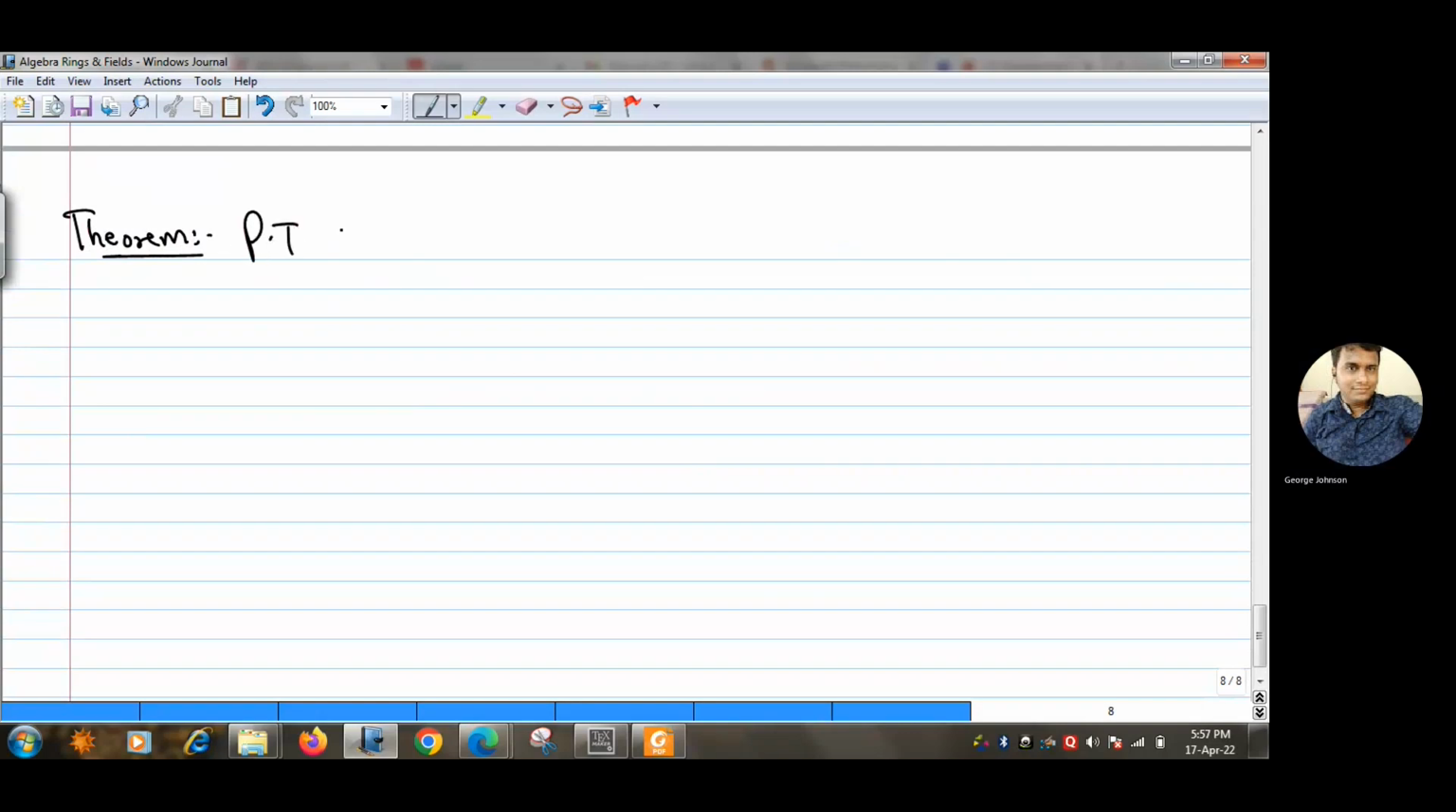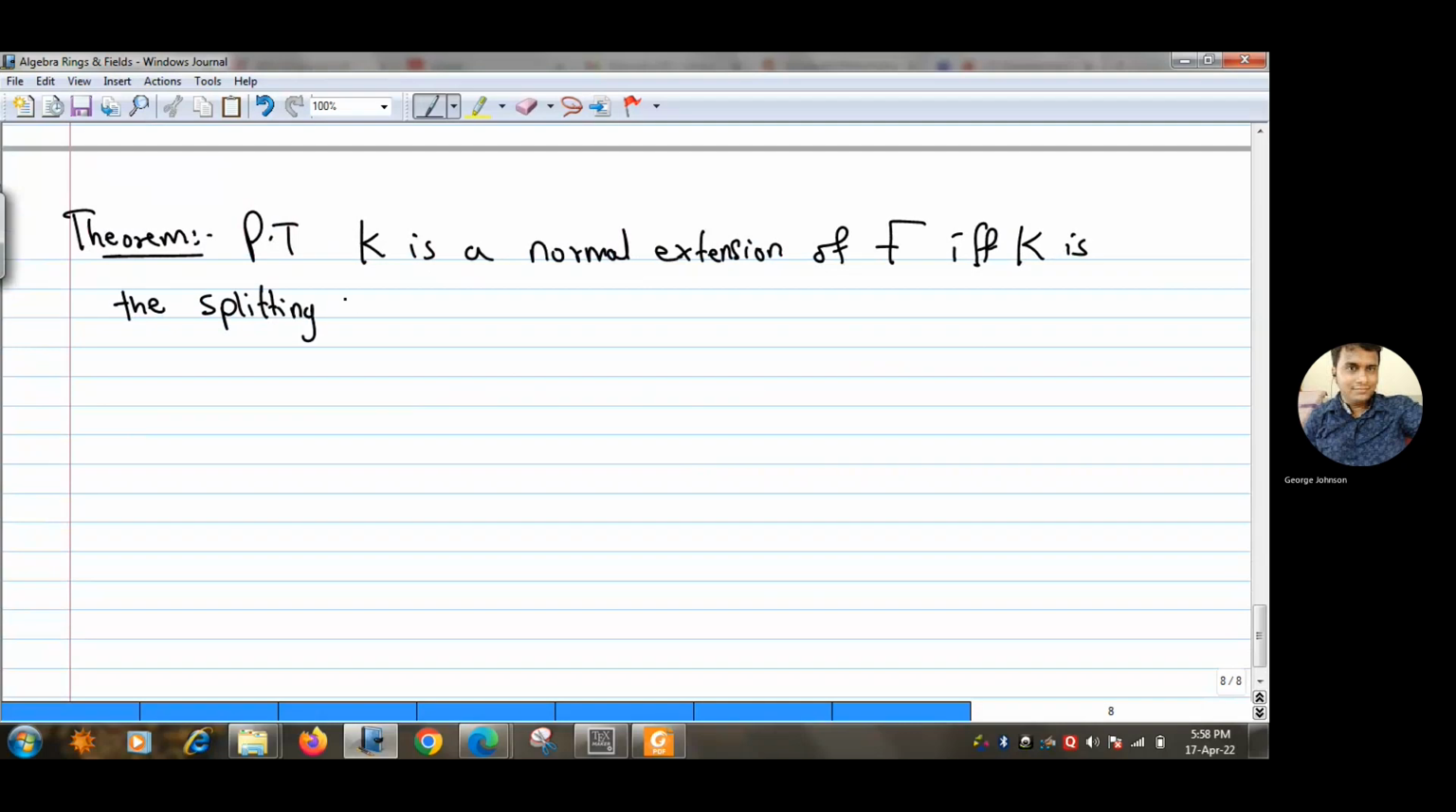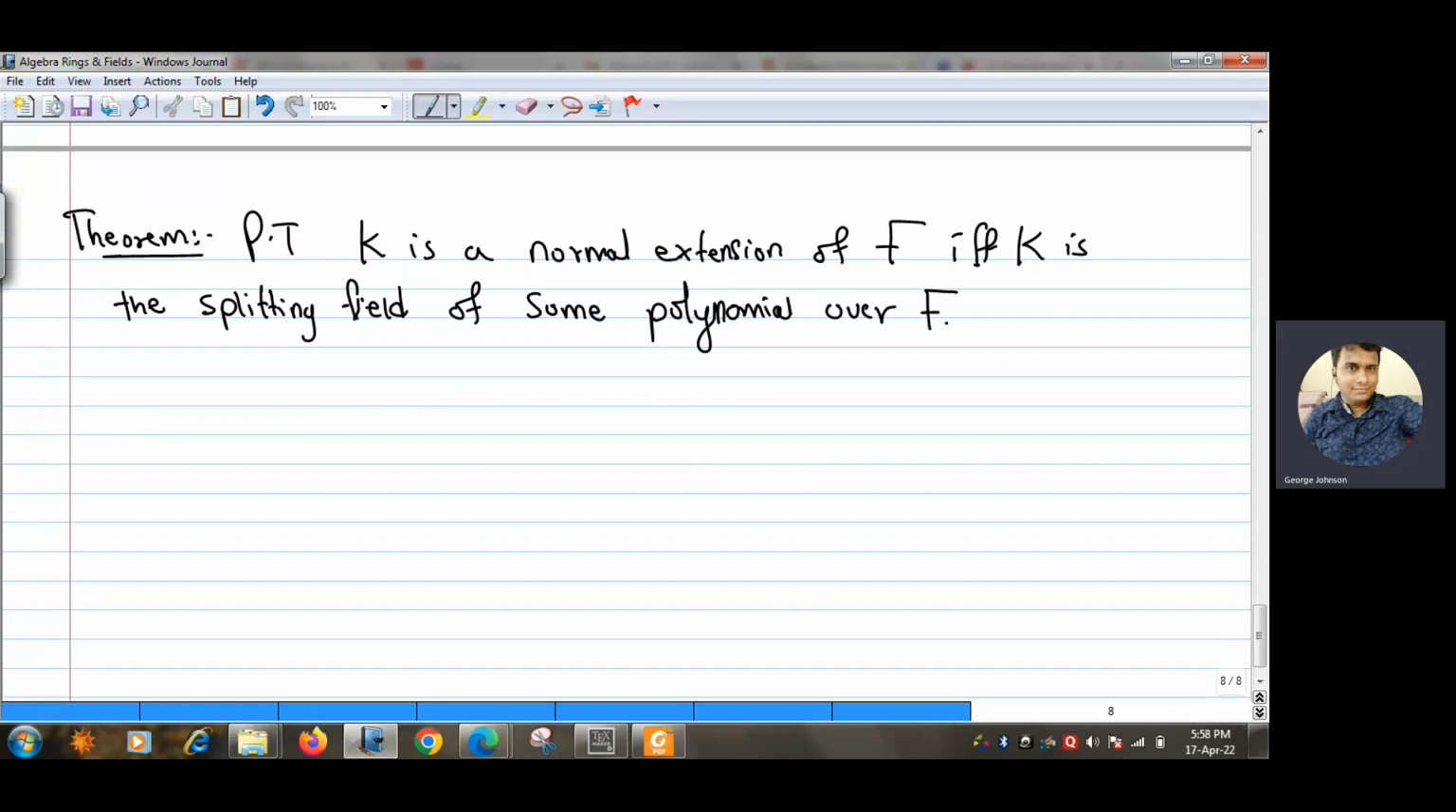Prove that K is a normal extension of F if and only if capital K is the splitting field of some polynomial over capital F. Okay, so let us prove this theorem.